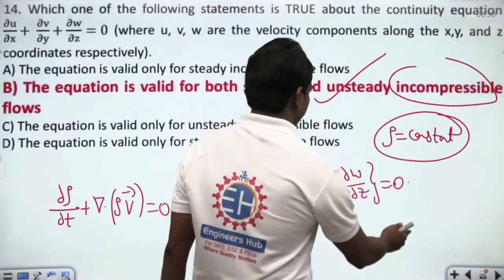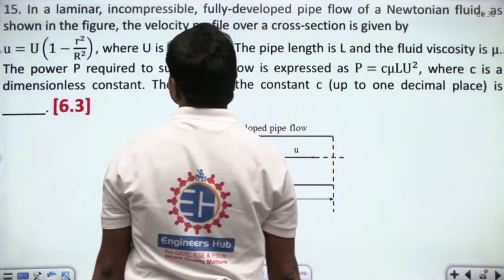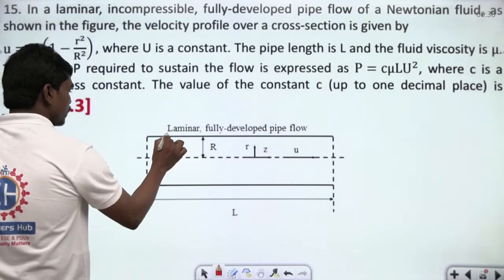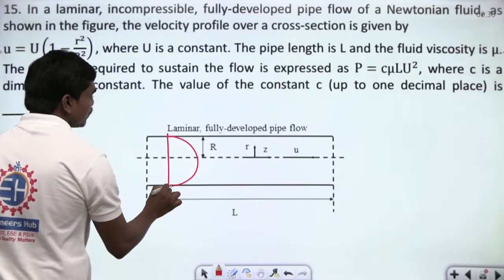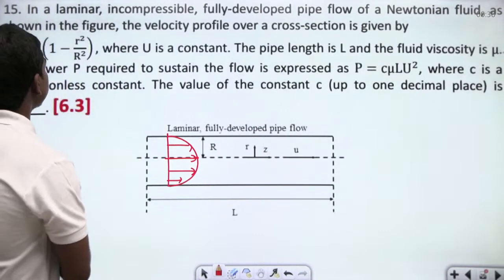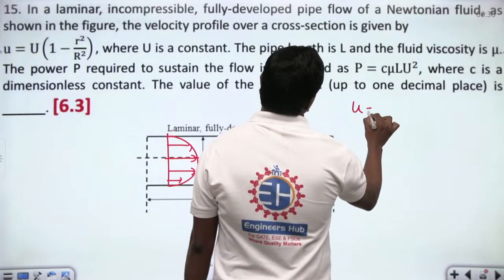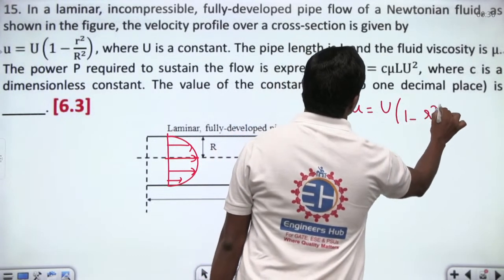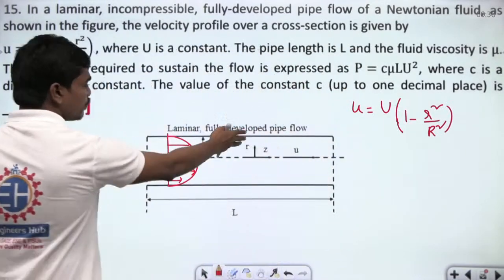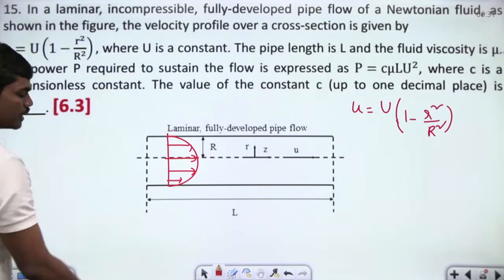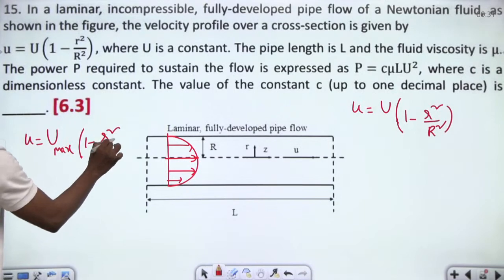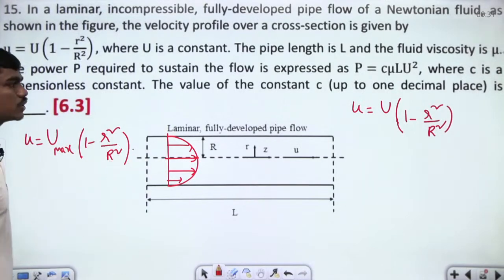Where is the next question? Yeah, this is the next question. So see here, in a laminar incompressible flow, fully developed flow, this flow is also fully developed. So the flow is fully developed, laminar, in a circular pipe of radius R, of a Newtonian fluid as shown in the figure. So u is equal to U into 1 minus r square by R square, and generally this capital U is u max, because we know for Hagen-Poiseuille flow, which is the laminar fully developed flow through the pipe, u is equal to u max into 1 minus r square by R square.